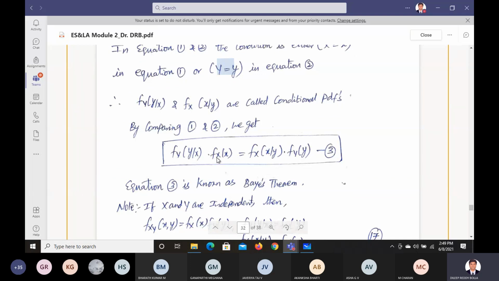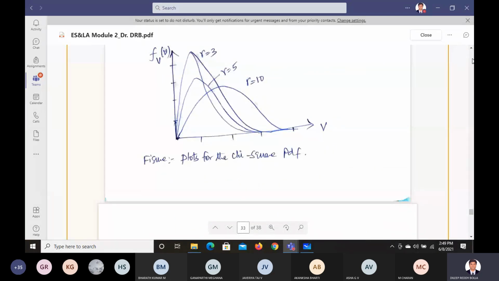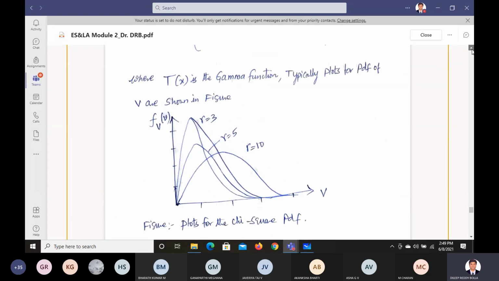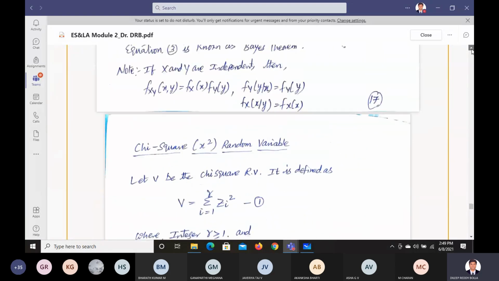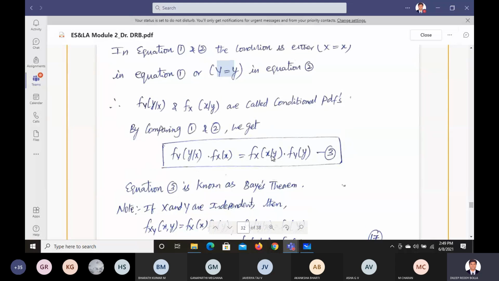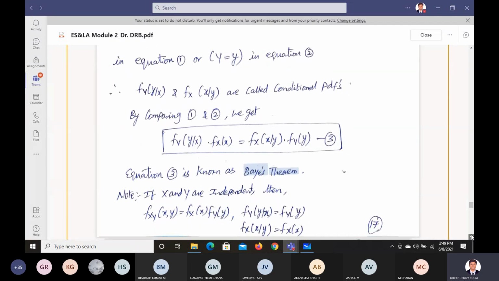So based on those conditions, we can say that f_Y(y|x) times f_X(x) equals f_X(x|y) times f_Y(y). What is the meaning of that? When we compare both of them, they are equal. We take individually y and individually x here. So based on that joint probability, we can find this. This corresponding thing is called your Bayes theorem. That's what we have seen till now.